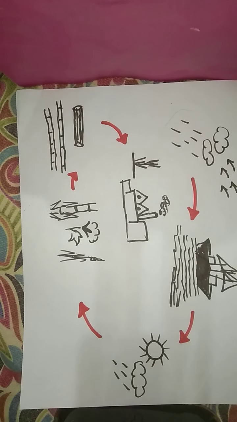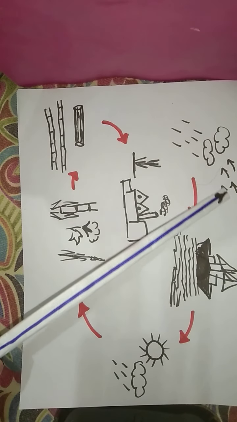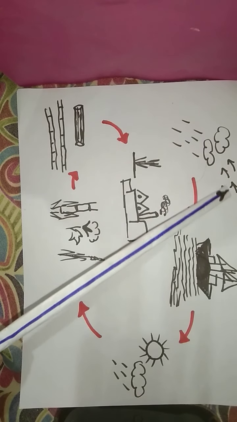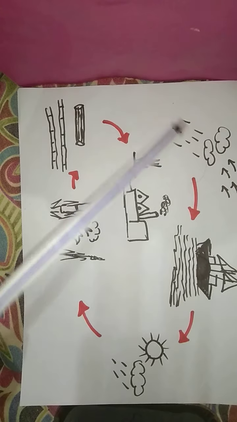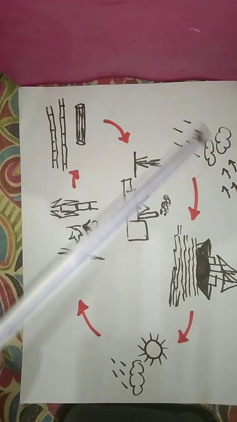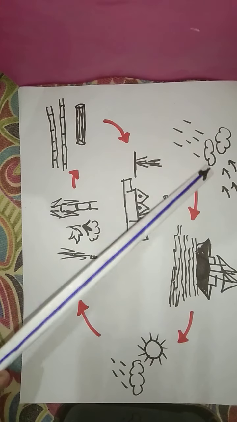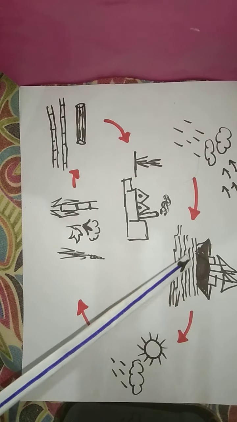Let us revise the lesson. Monsoon winds come from the east side and from the oceans, and they bring a lot of rainfall in the months of June, July and August in the monsoon countries.